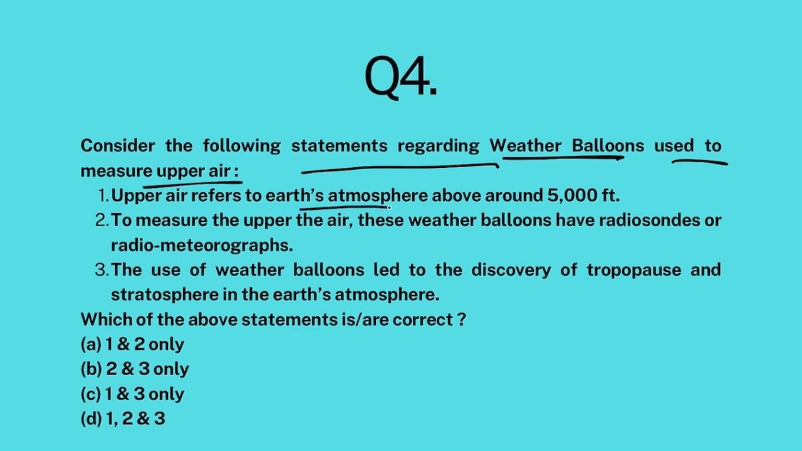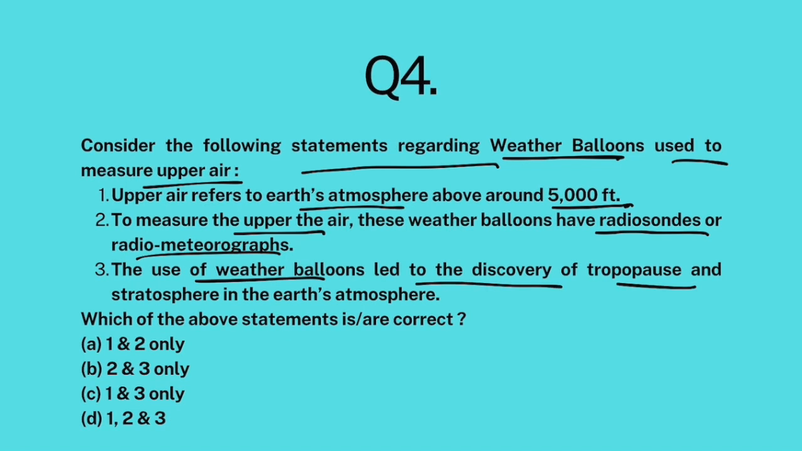Upper air refers to Earth's atmosphere above 5,000 feet. To measure the upper air, these weather balloons have radiosondes or radiometeorographs. The use of weather balloons led to the discovery of tropopause and stratosphere in the Earth's atmosphere. So you all know weather balloons, okay? Now these weather balloons are sent to great heights in the upper atmosphere with an instrument known as radiosondes to measure temperature, pressure, humidity, and other things, okay?